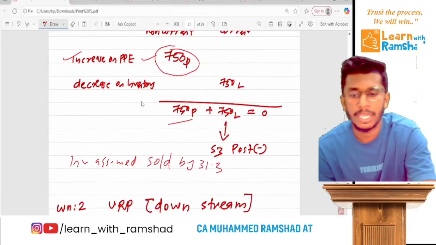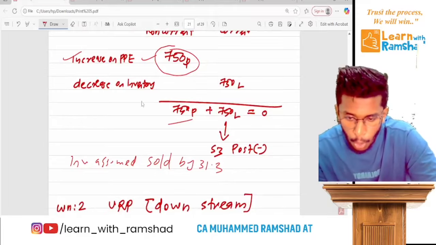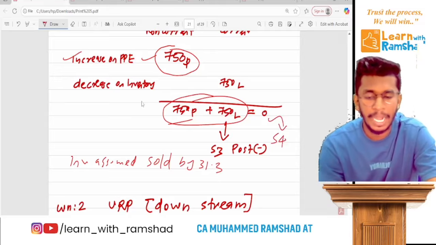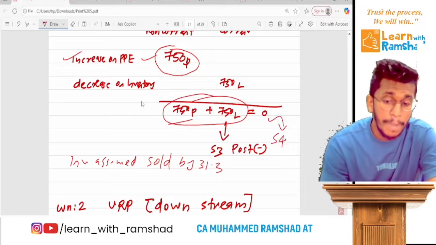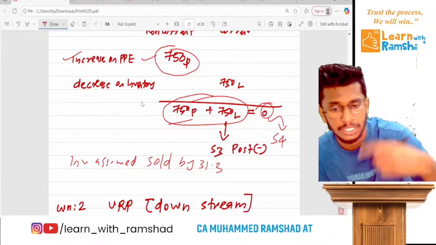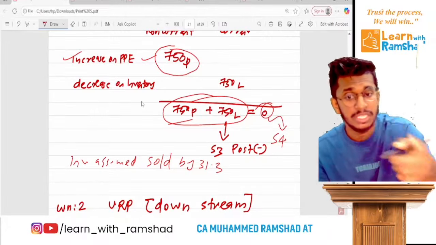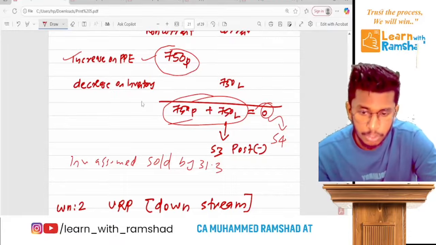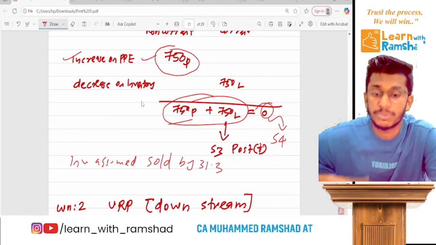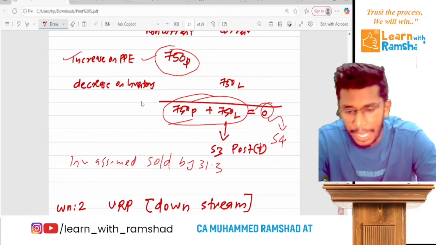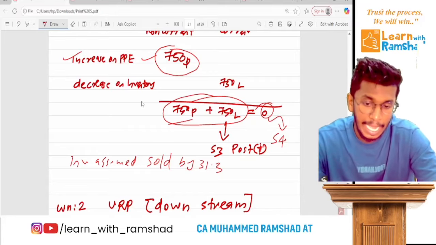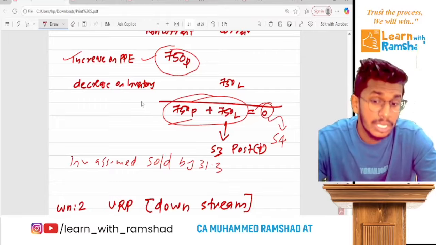Assumed sold by 31st March. So that inventory is not lying in their books. So we don't need to adjust with the asset. Now when we come into the step, first on both items we have to do step 4 working for calculating the net asset on date of acquisition, but since it's 0 you don't mind it. But then there will be a double effect. On the current item, we have to reverse the revaluation loss. When you reverse the revaluation loss, you have to add back. Clear? That's it. So in step 3, post P and L, add back.